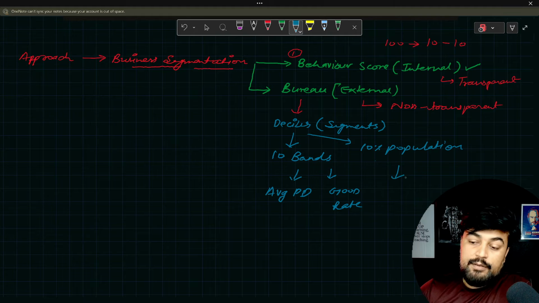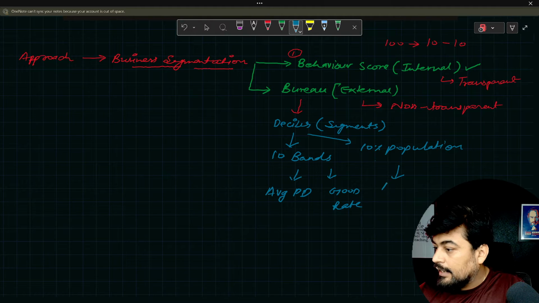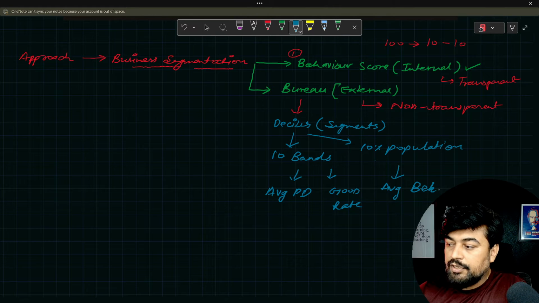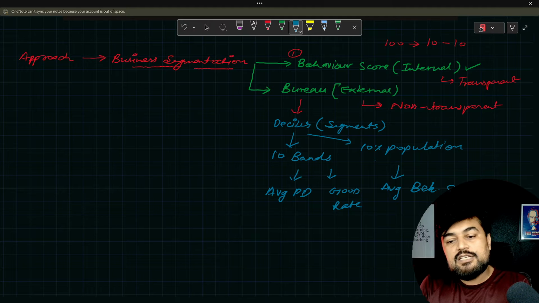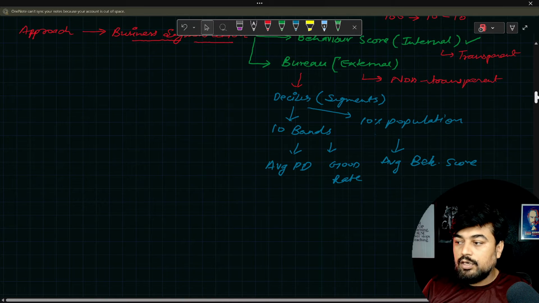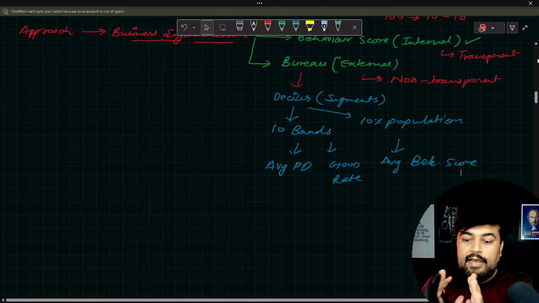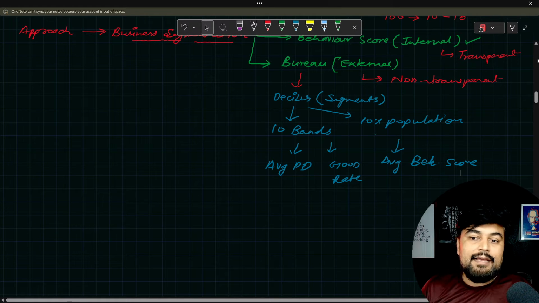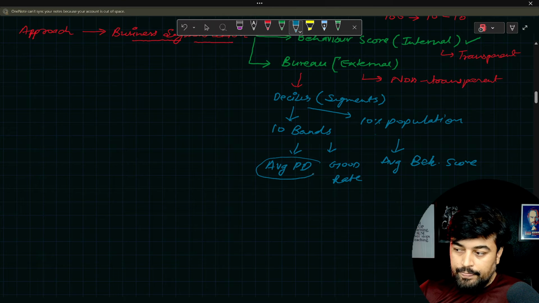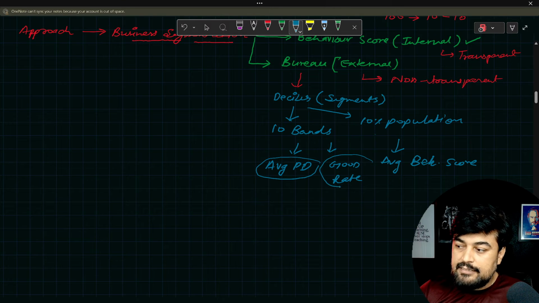This is also a very important metric. And then you check the average behavior score. Behavior means whether the customer was delinquent or not delinquent, or the customer is a straightforward customer paying all EMIs well in advance. So we check these three metrics on these deciles.